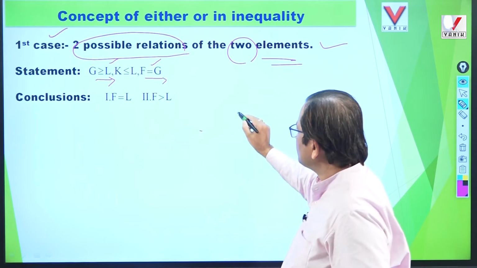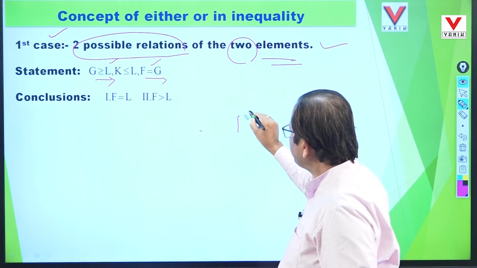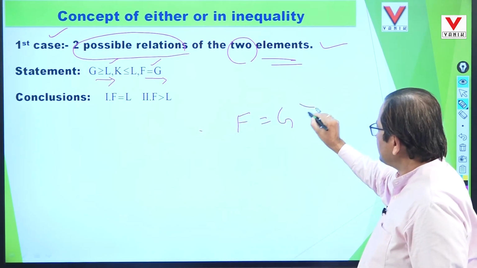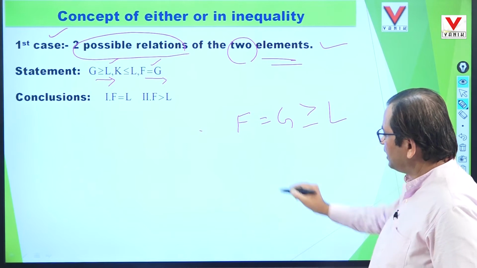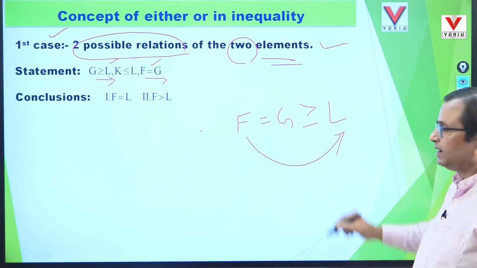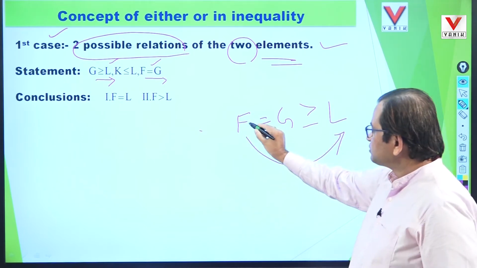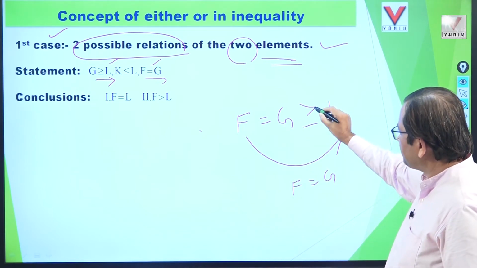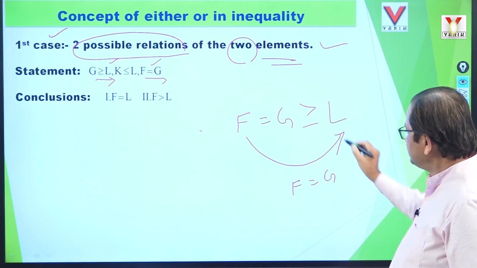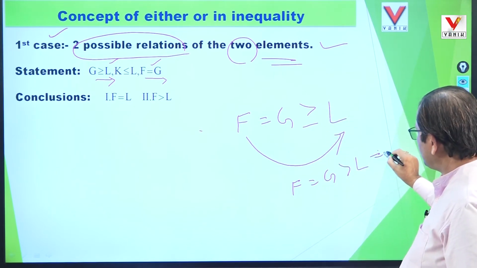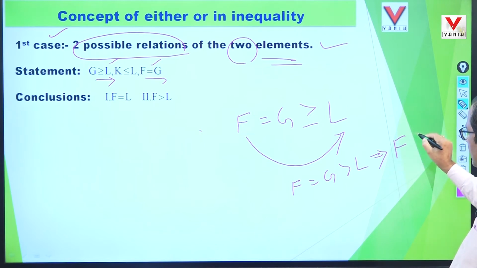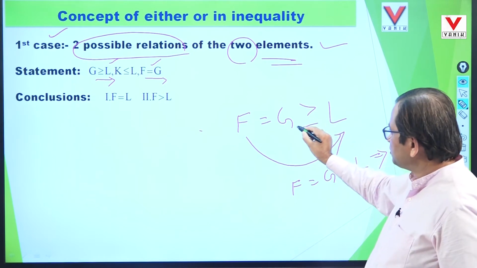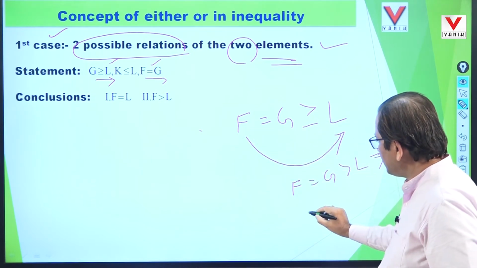Mark it. Come to the first one, F equal to G. The second one, G is either greater than or equal to L. Now if we compare F with L, first we'll take F equal to G. Now between G and L, first we'll take the greater than sign, G greater than L. So we can draw the relation between F and L: F is greater than L. Now we'll take the second possible relation of G and L.